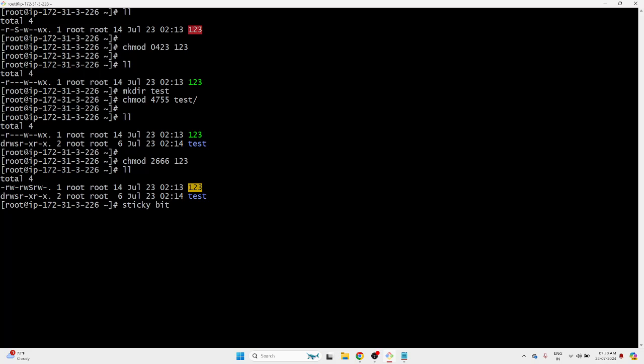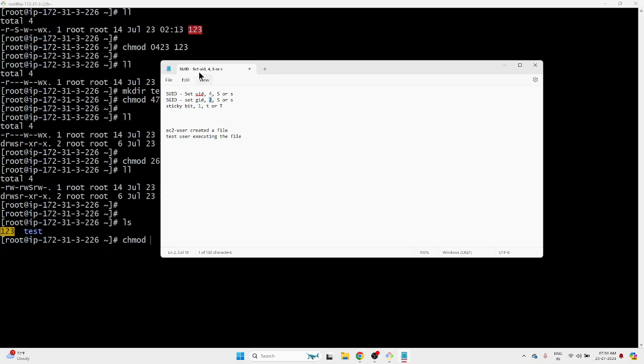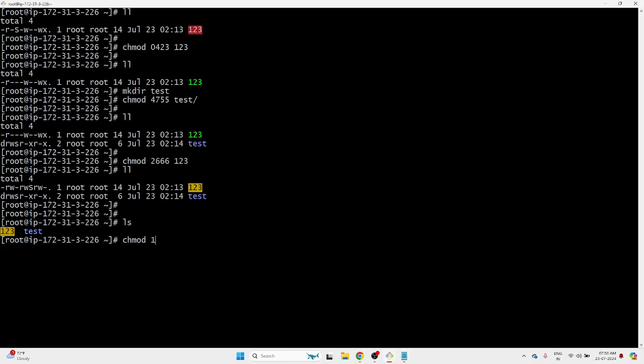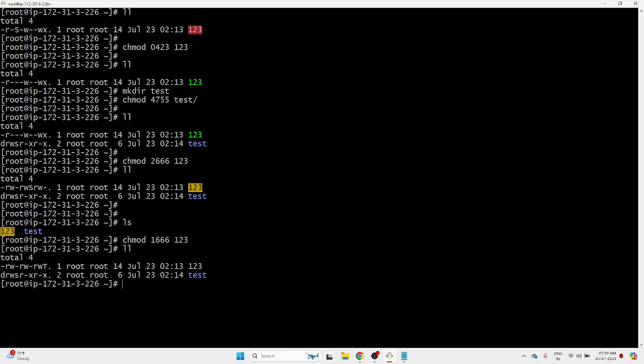So let's apply sticky bit to a file. chmod. What is the sticky bit permission? I believe one. Yeah, one, 1666. I'm applying it to a file. Let's see. It came at the end. You got it right.